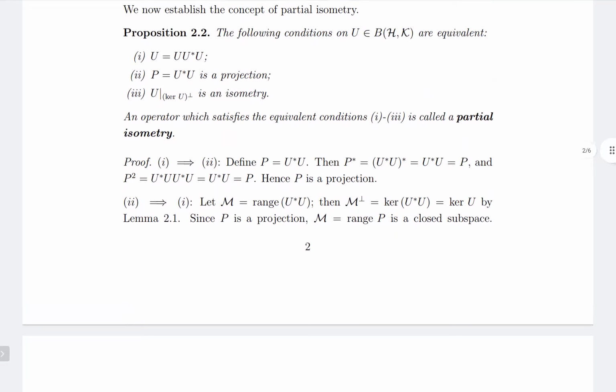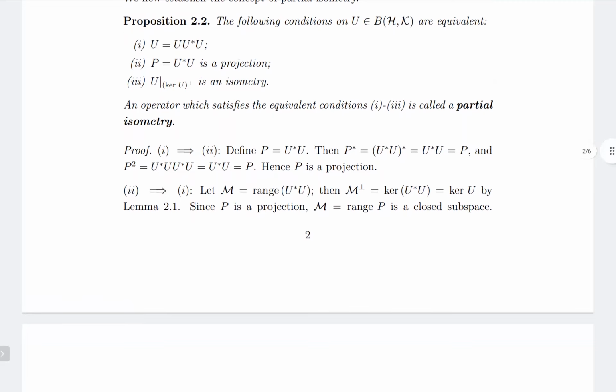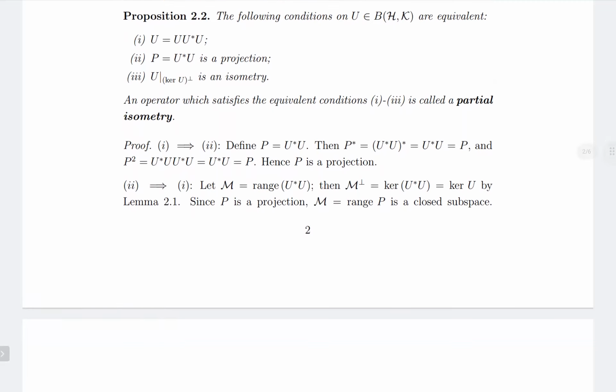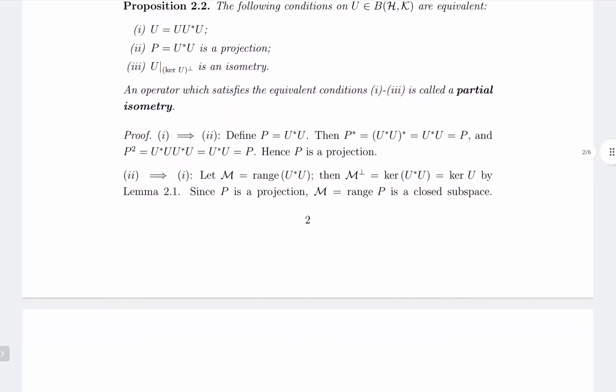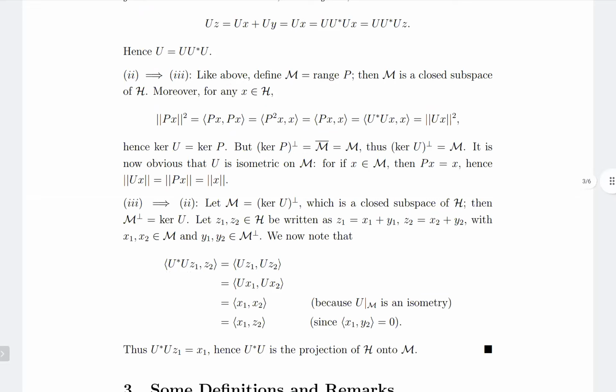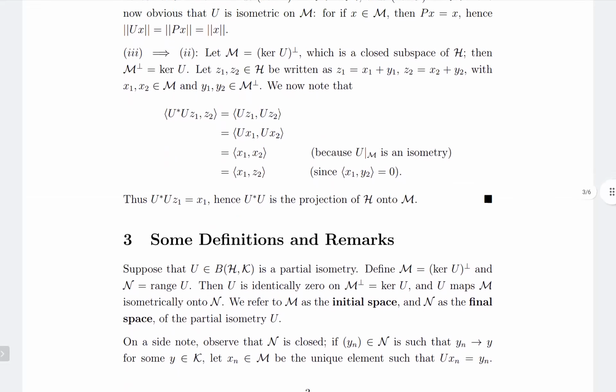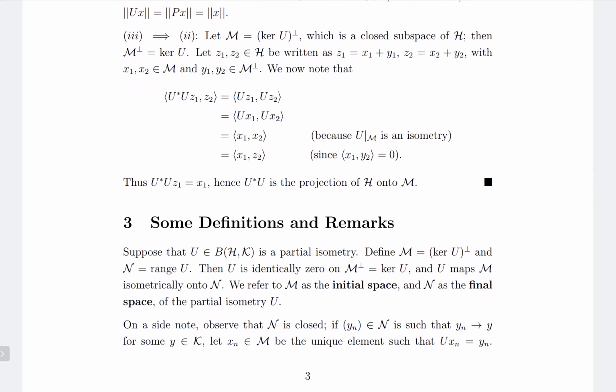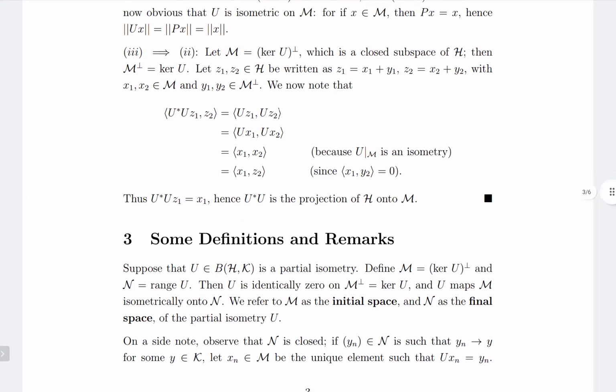U is a partial isometry if and only if U star is a partial isometry, and you don't care about the kernel of U and kernel of U star. If you take the orthogonal complement, it is just a unitary between them. Yes, sir, the orthogonal complement of the kernel of U and U star. I'll discuss that in the next section. So initial space, final space. Correct, I'll cover that also.